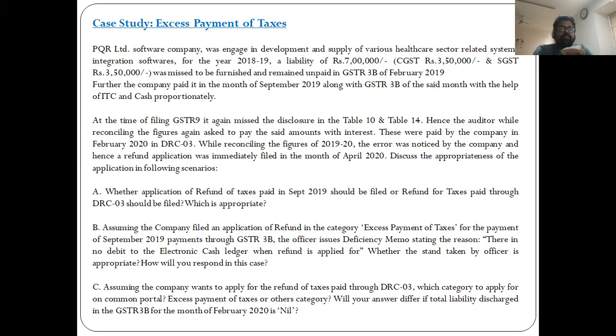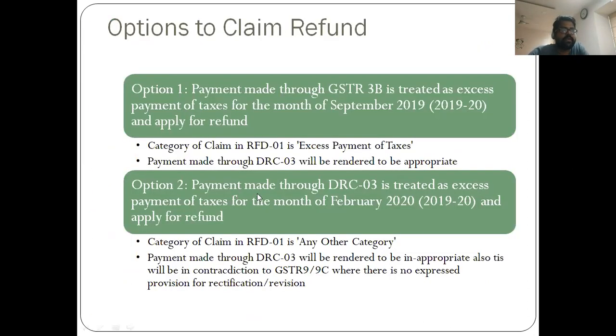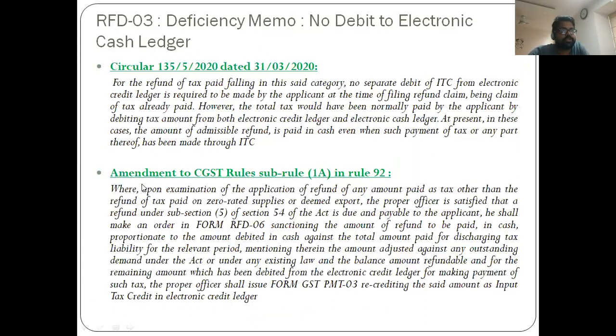Cash payment made through cash, which is deposited and paid through RFD 03, probably may not be considered by the officers in this case, because they say that there is no debit to the cash ledger. But if that scenario is only with respect to the September 2019 refund application, meaning option 1, then there is clear cut clarity from circular 135 that proportionate recredit, either in cash or in the electronic credit ledger, should be made. So depending upon this option, one needs to approach.